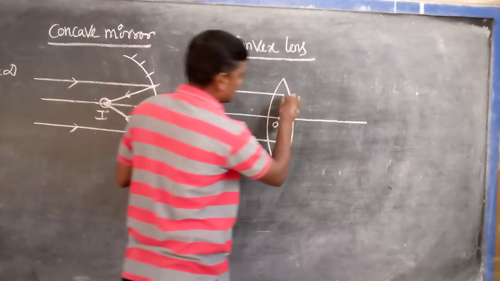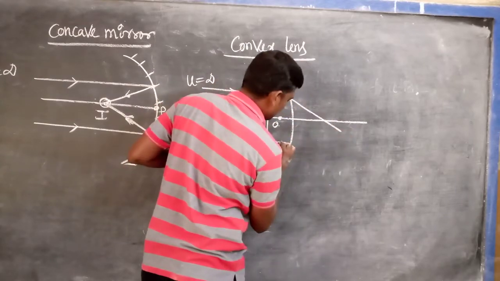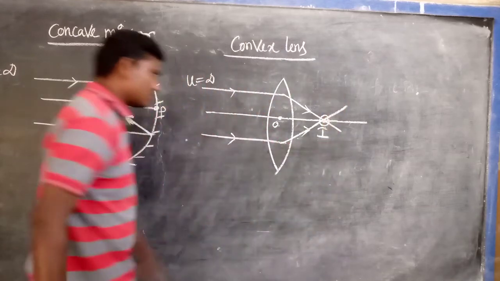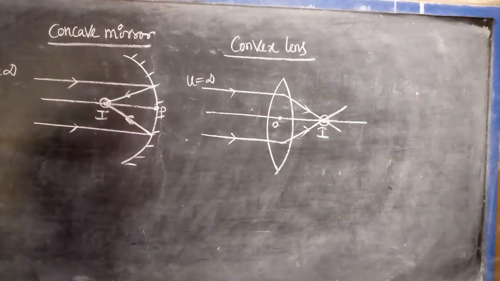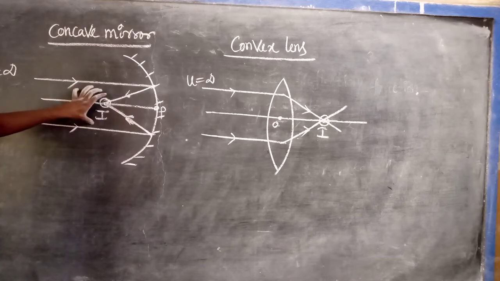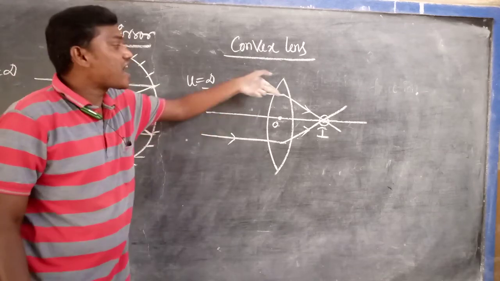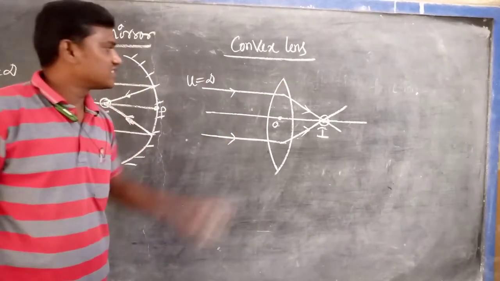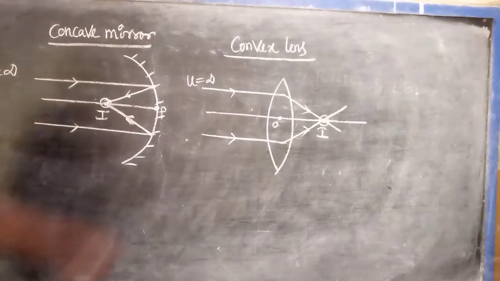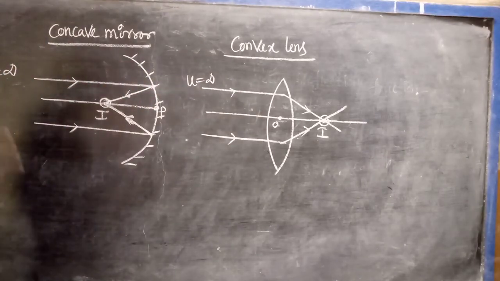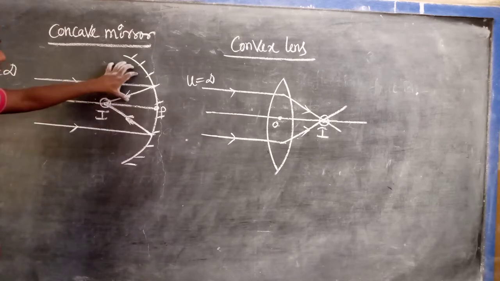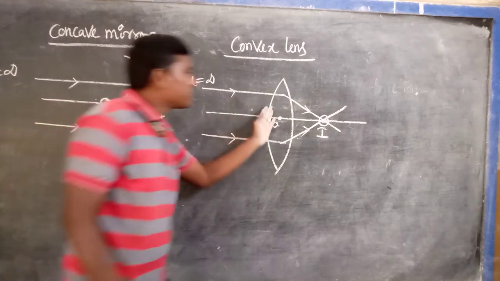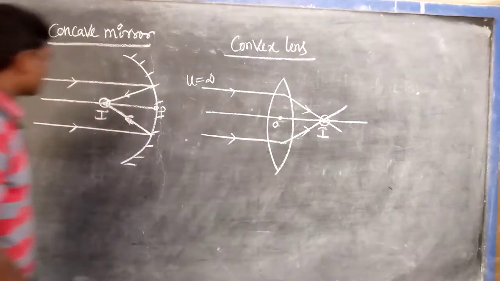Here it is also the same. Here in the mirror, which concept is involved? Reflection. Here in the lens, which concept is involved? Refraction. Refraction means the light enters into another medium, that is, inside the glass. The lens is made of glass, and light travels through the glass. But in a mirror, when light falls on it, the light rays are reflected back. Here, the light rays are transmitted.